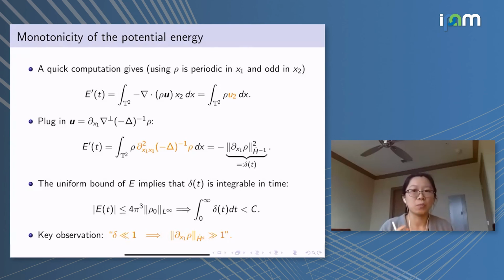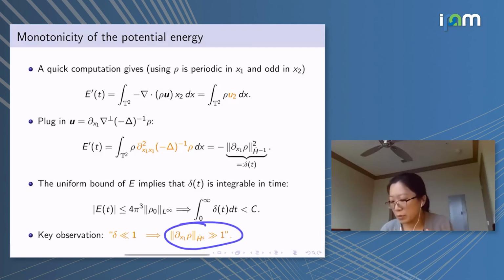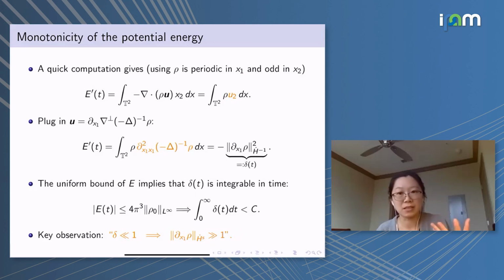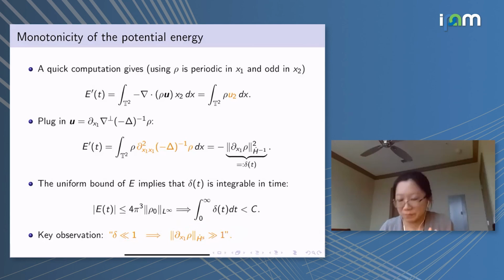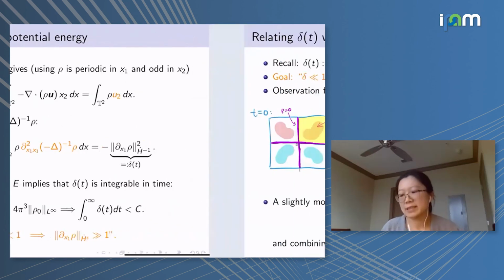And now we just want to translate that into, does that imply that the Sobolev norm, maybe some positive or bigger than a certain extent Sobolev norm of rho, must be huge? Right? So why is that true?